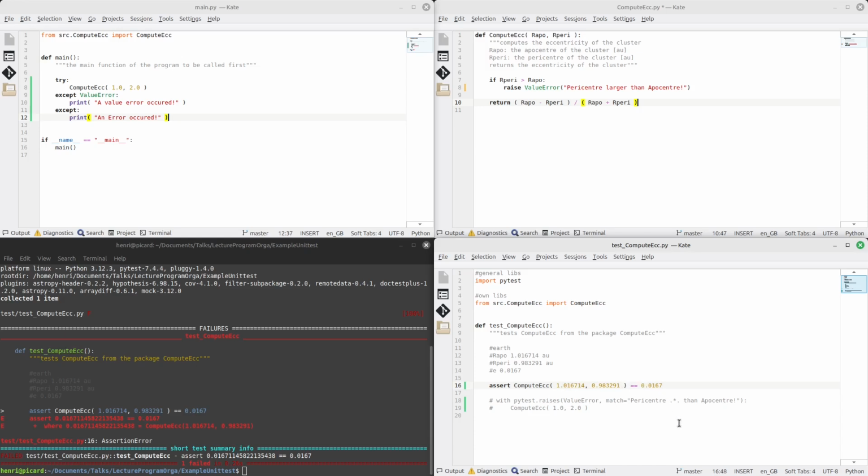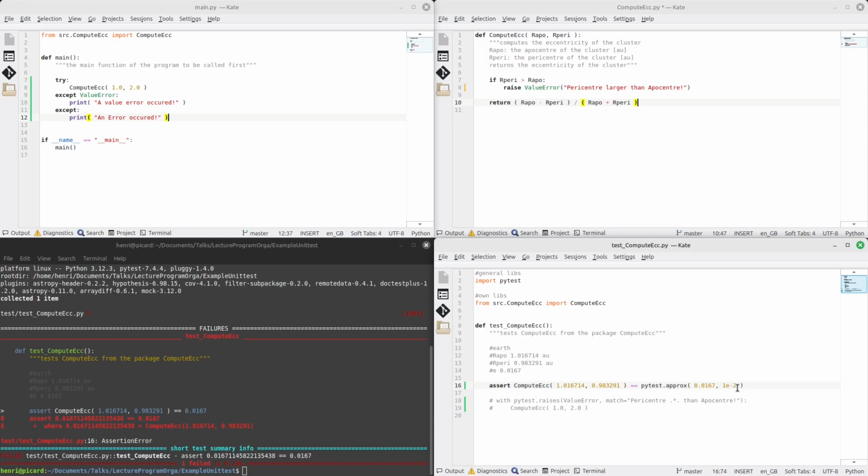And what we can do in this case is we use the pytest approx function here, which is what I wrote down earlier. Now, what pytest approx does is that it says, okay, the result here needs to be in a range around this value with this error. And the error here is a relative error.